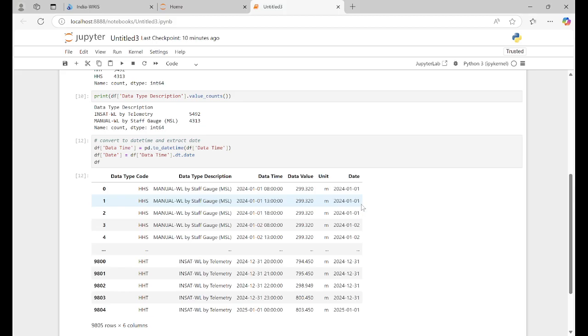So why is it helpful? Because now all the readings taken on the same day have the same date value, which makes it easy to group. Basically, one will group by date, ignoring time, to compute the average, maximum, and minimum, and it will help us prepare a time series as well, right?